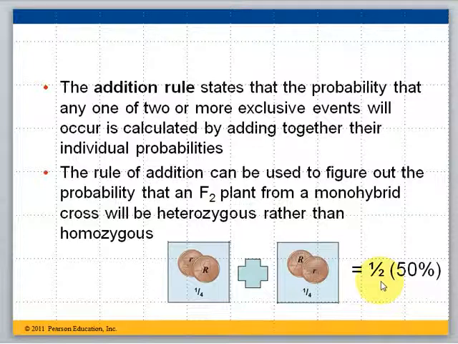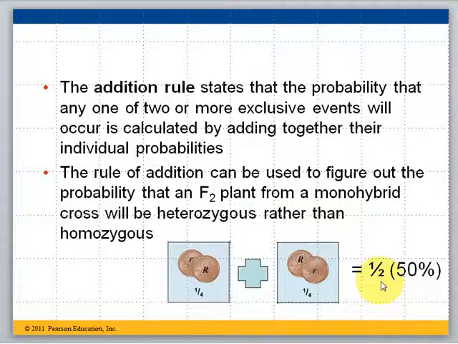Those are your possible options that you will roll. Well, what if you were to ask, what are the chances that I will roll an even number? So a 2, a 4, or a 6. What are the chances that I will roll a 2, a 4, or a 6? Well, the way to figure that out is using the addition rule.